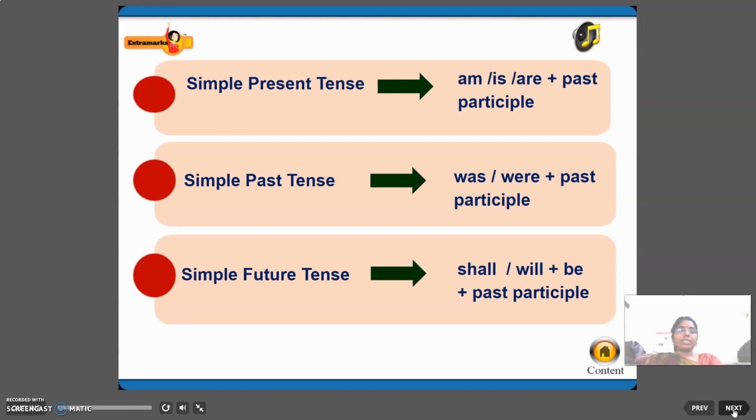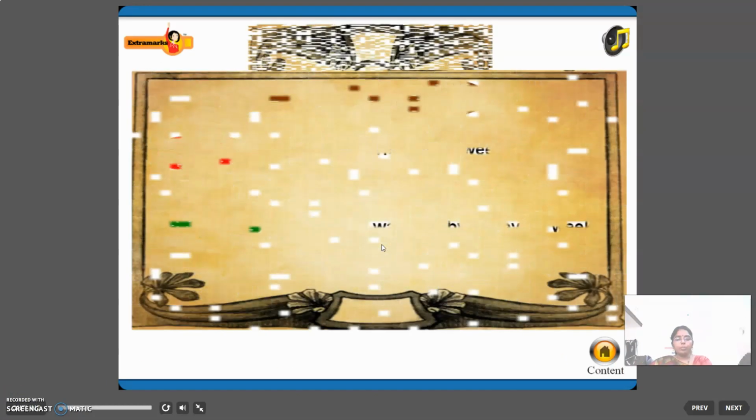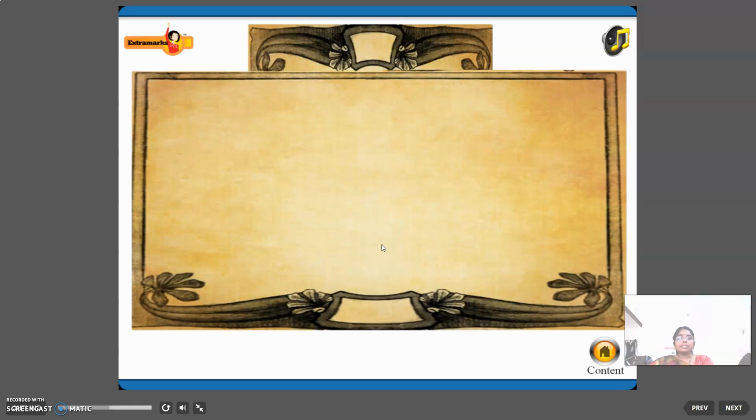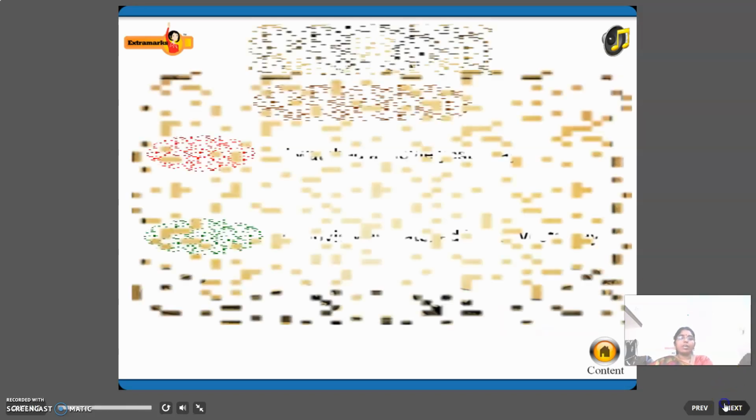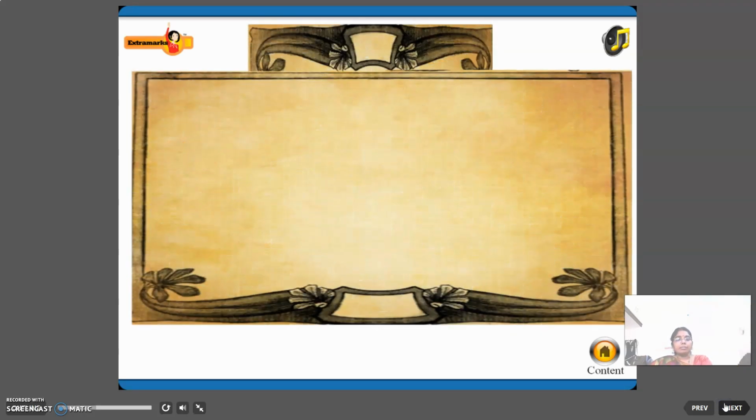Simple future tense is shall, will plus be plus past participle. Right, children? I hope you understood this. Next, we will see an example.